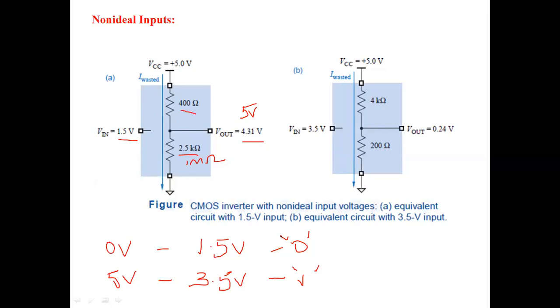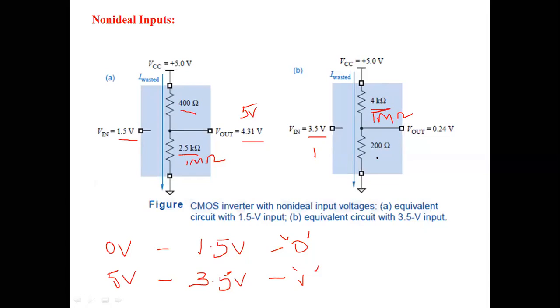Likewise, take the second condition. Now apply logic 1. In this case, we are considering logic 1 as 3.5 volts. So when 3.5 volts is applied, the resistances of the transistors are modeled as follows. Actually the PMOS is supposed to be 1 mega ohm, but now it is dropped to 4 kilo ohm here.